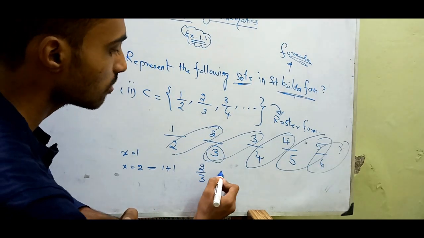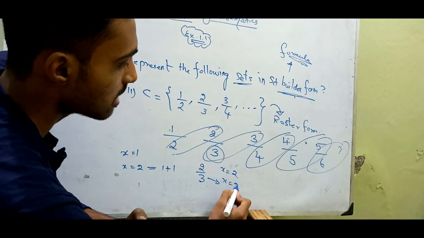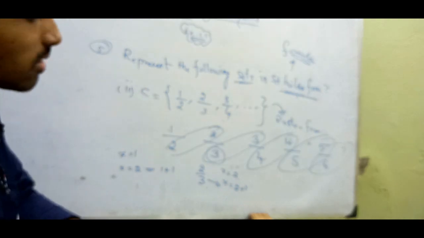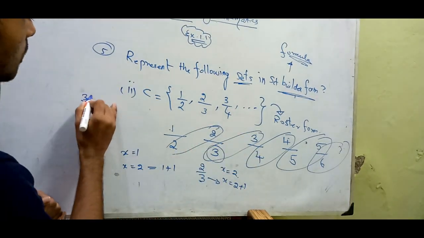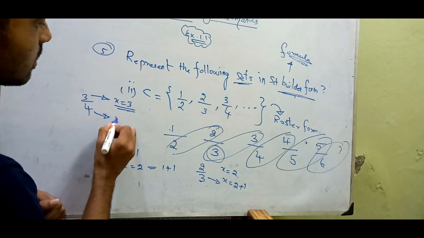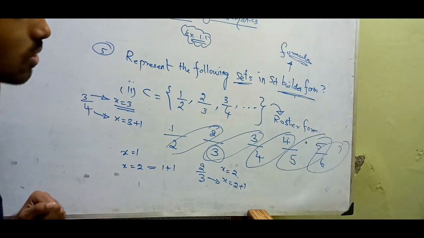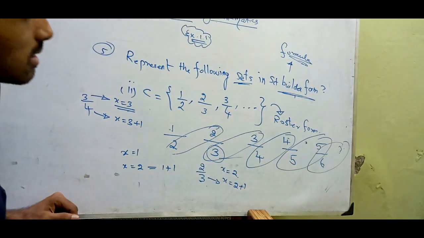For 2 by 3 we write x equal to 2, and here x equal to 2 plus 1. In this manner we can write easily. For 3 by 4, say x is equal to 3, and then here x is equal to 3 plus 1. In this manner we can write all those numbers.